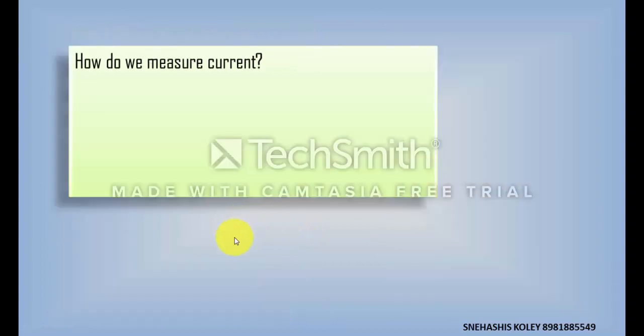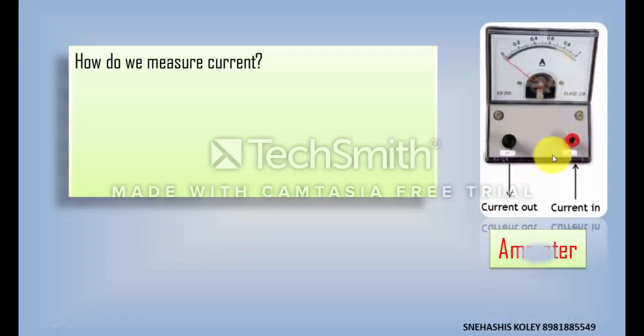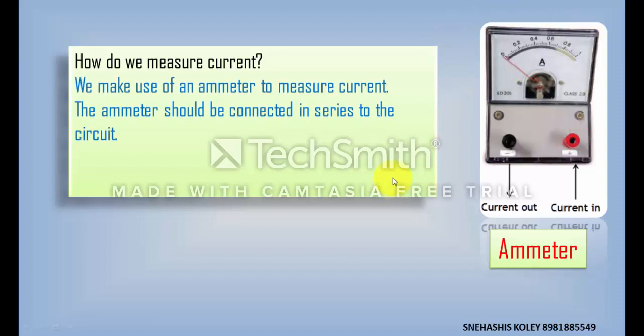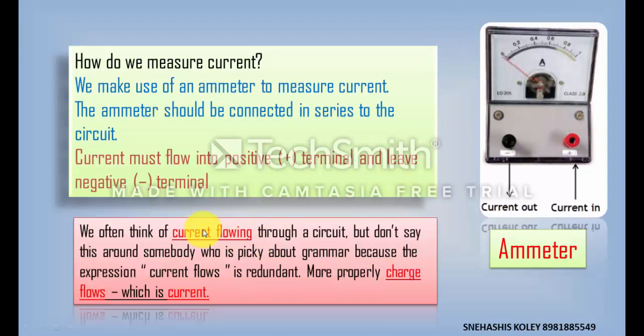So how do you measure current? There is an instrument named the ammeter. With the help of this instrument, we can measure current in an electrical circuit, placed in series connection with the circuit. We often think of current flowing through a circuit, but it is a wrong concept. The meaning of current is itself flowing, so current cannot flow. Here electric current means the flow of charge. If we say wind current, that means wind is flowing. If we say water current, that means water is flowing.